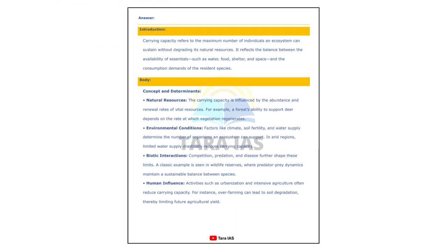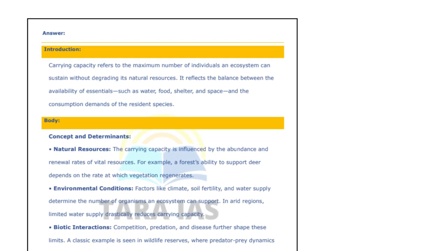So we'll begin. First, in the introduction, we'll be writing about carrying capacity. What is carrying capacity? It is the maximum number of individuals an ecosystem can sustain without degrading its natural resources. That means to what extent an ecosystem can support the individuals without harming its natural resources is called carrying capacity.